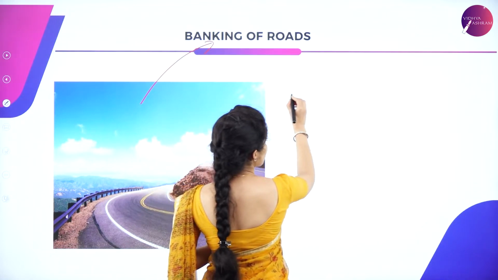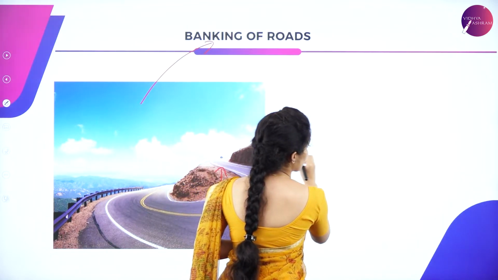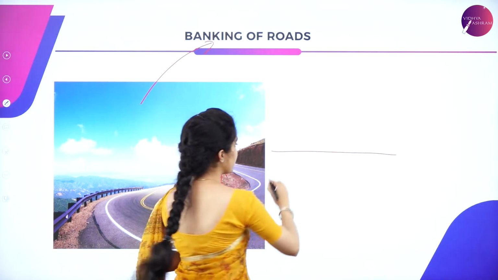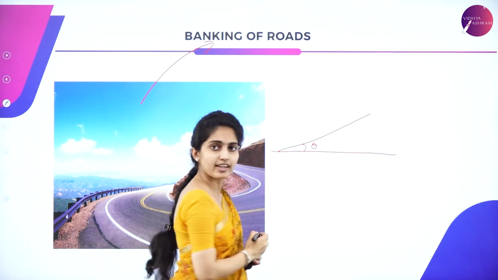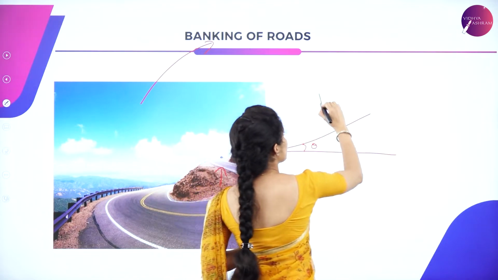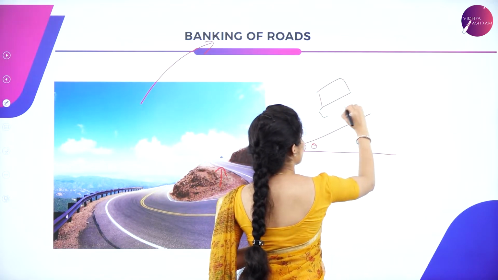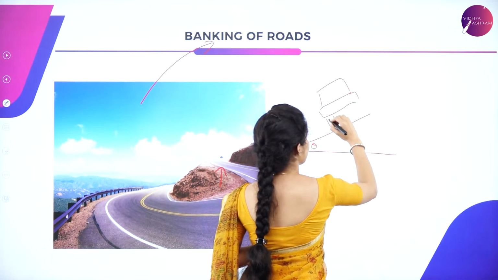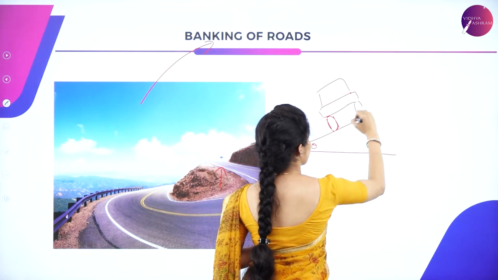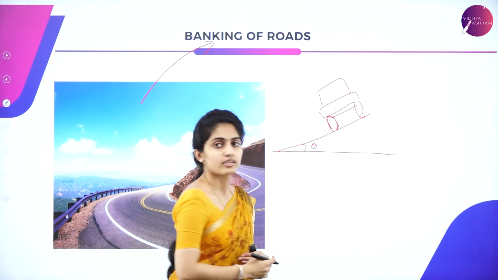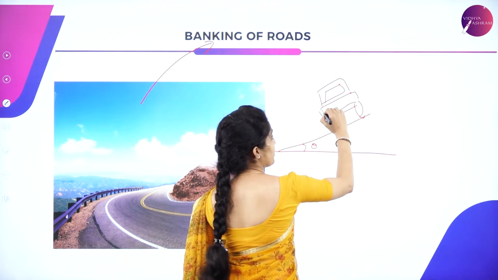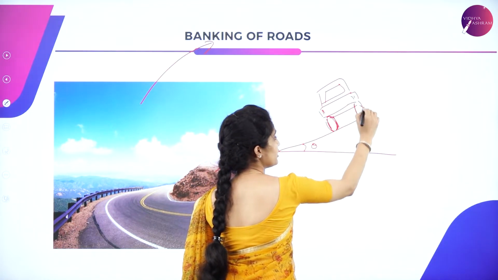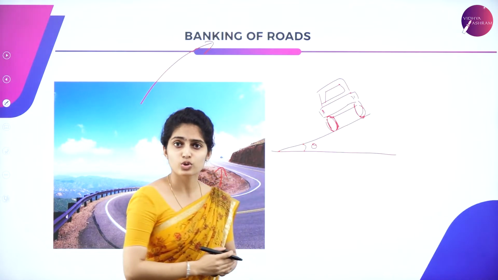So just consider a diagram: this is a level road, and your road is banked slightly with an angle theta. You have a car, that is your vehicle, over here, with the tires. This is the banking of the road.